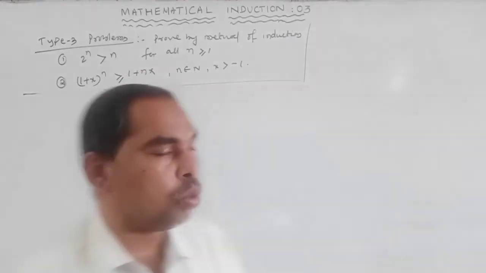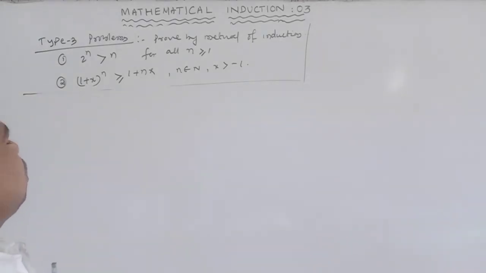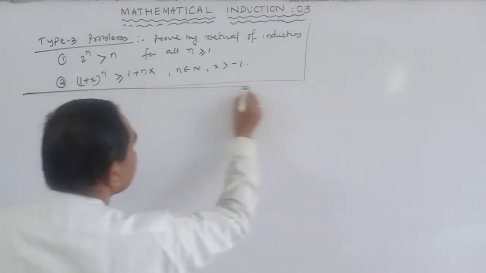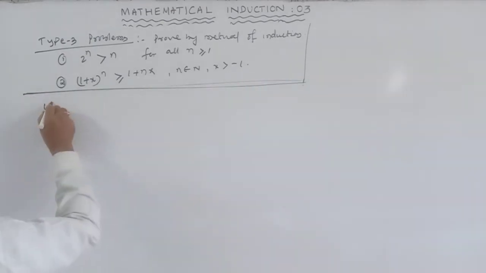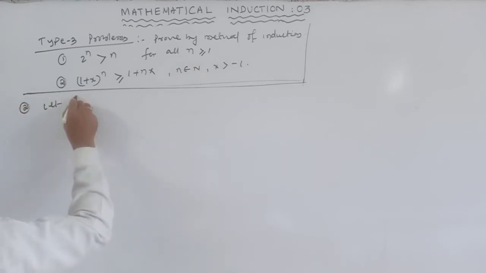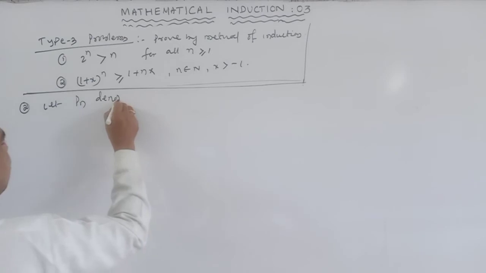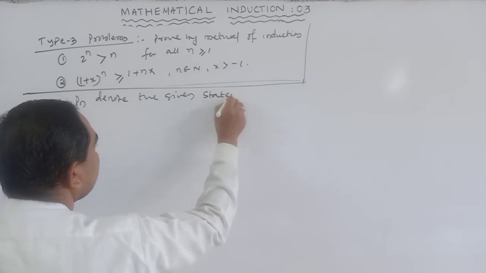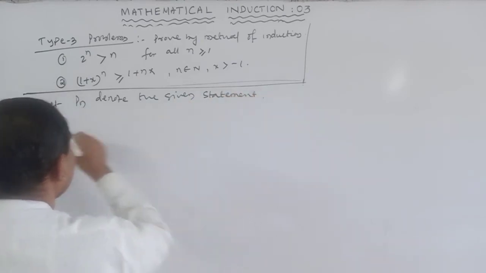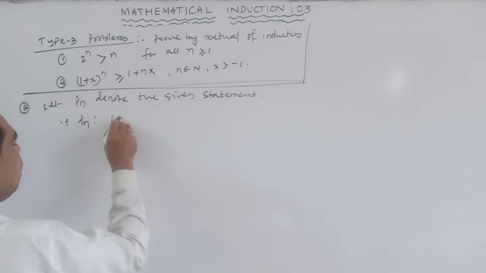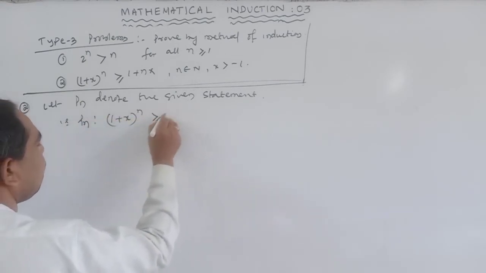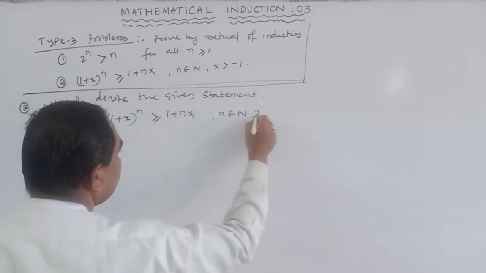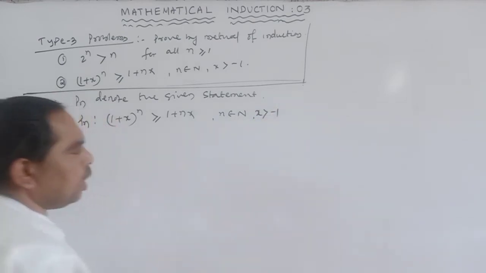Next, question number 2: prove (1+x)^n is greater than or equal to 1 + nx. Let P(n) denote the given statement, that is, P(n) such that (1+x)^n is greater than or equal to 1 + nx, for n belonging to the set of natural numbers and x strictly greater than minus 1.